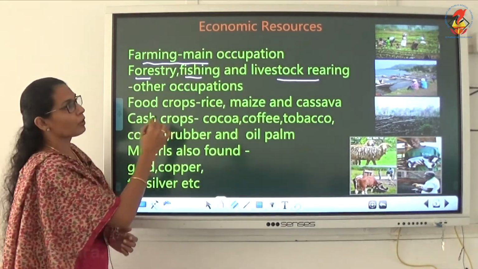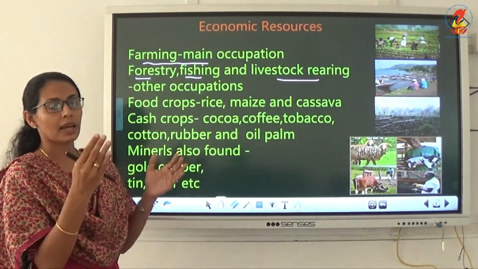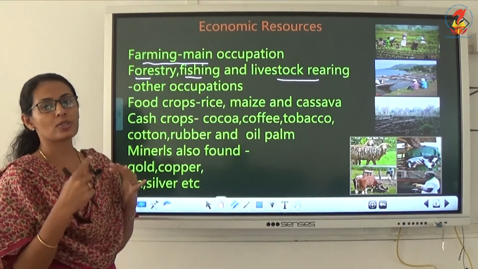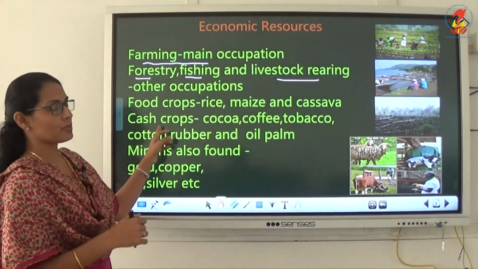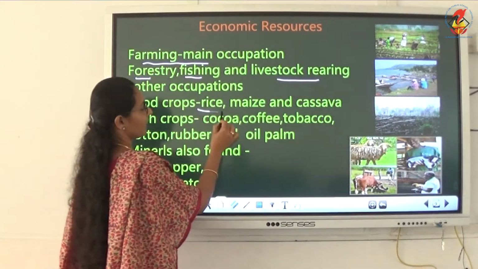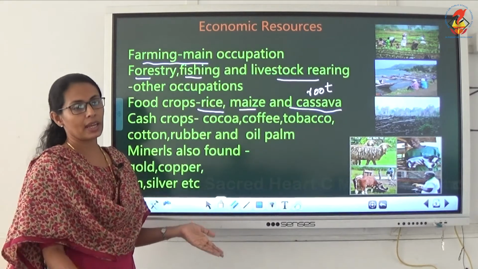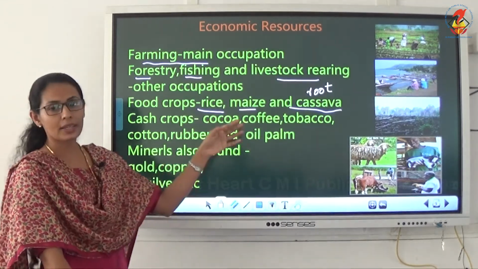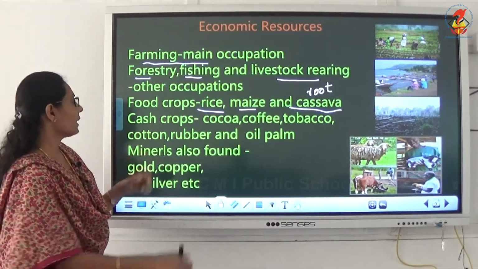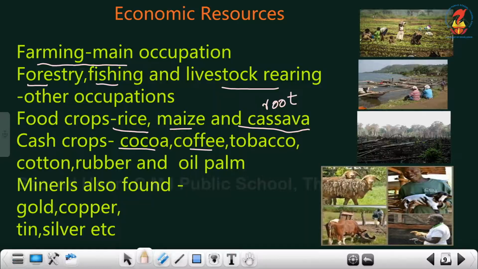Then what type of food items? They are growing food crops and also cash crops. Food crops include rice, maize and cassava. Cassava is a root, like our tapioca. Then cash crops: cocoa, coffee, tobacco, cotton, rubber and oil palm.